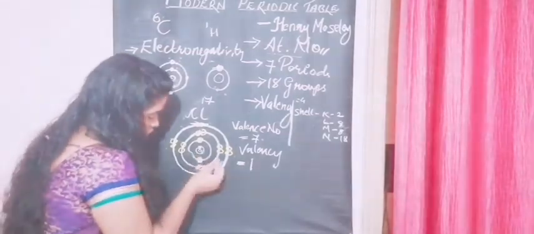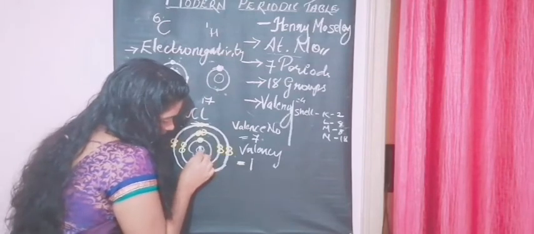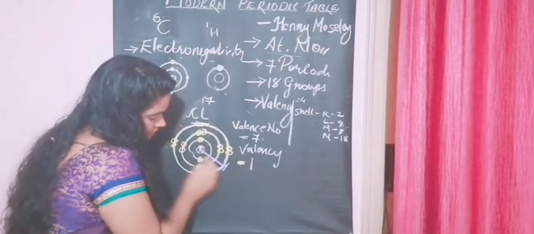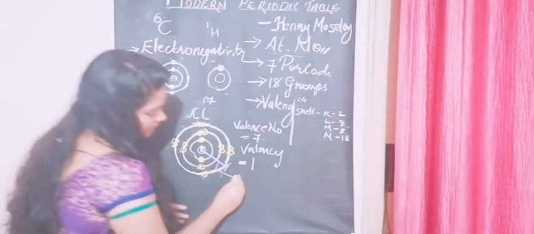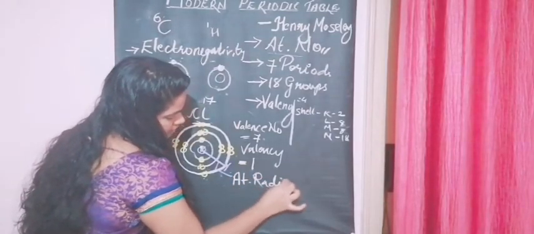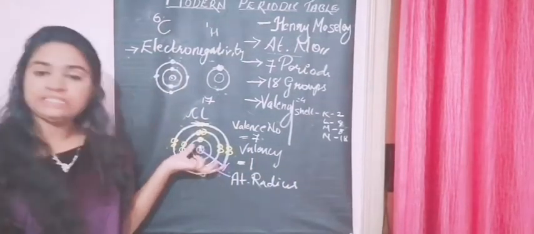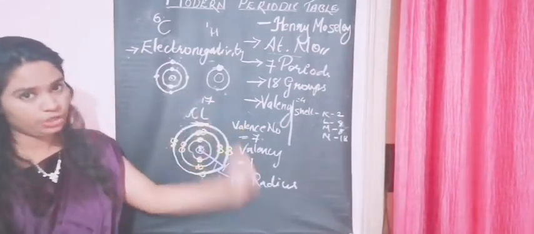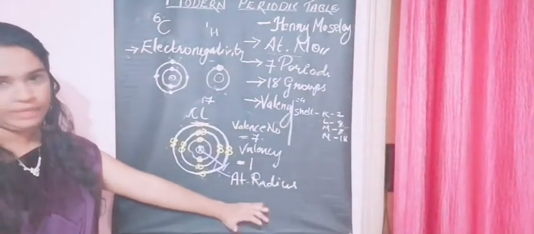I'll show you from this point to this, right? From the nucleus to the outermost shell. This distance is our atomic radius of chlorine. This varies from element to element based on the size and the number of shells, which goes on increasing. That was our fourth property, atomic radii.